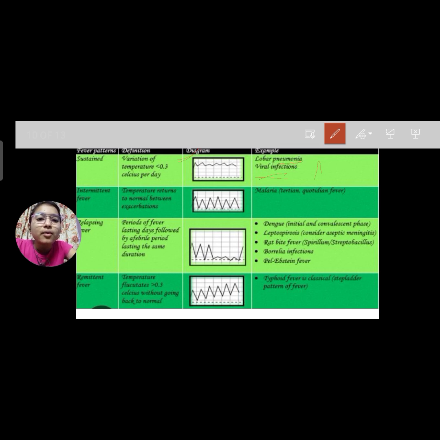Intermittent fever we already discussed in malaria, kala jor. Then relapsing fever: a period of fever lasting days followed by a febrile period lasting the same duration. Always remember the examples. কোন কোন কেসগুলোতে আমরা relapsing fever দেখতে পাই. Remittent fever, typhoid fever is the example of remittent fever. This is a very important question.